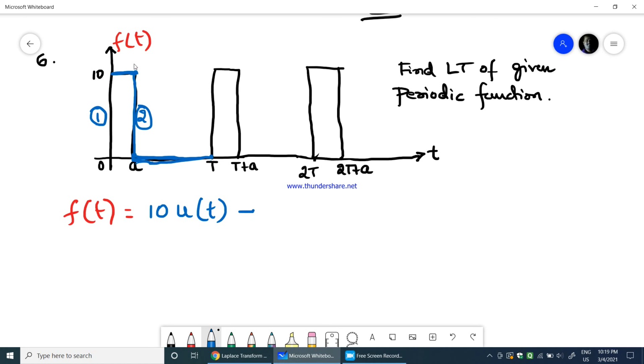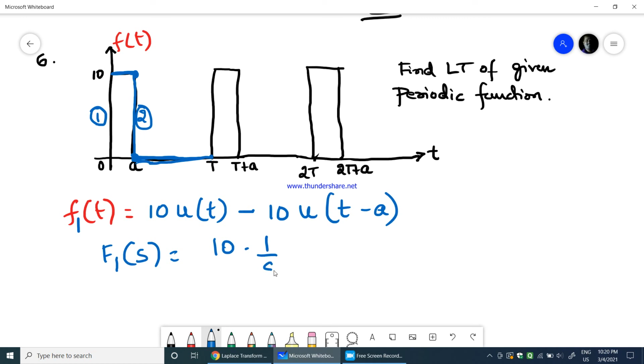minus, why minus, it is coming down, minus again 10, because from here till here the distance is 10, into u of, because it is a step function, t minus a. Why t minus a? Because the delay is a. Whereas from here to here it is constant, so you need not take any other function here. Therefore, if I take the Laplace, this becomes f1 of t, because that is for one cycle what we consider. Therefore, f1 of s would be equal to 10 into 1 over s minus 10 into e power minus as into 1 over s.